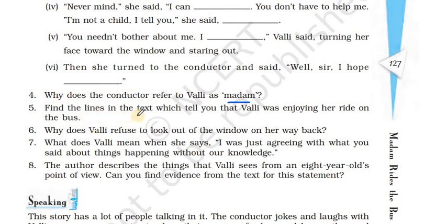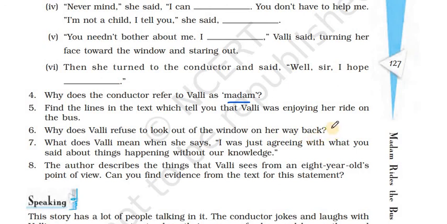Fifth question, find the lines in the text which tell you that Valli was enjoying her ride on the bus. So there are lots of lines, and one of them is Valli devoured everything with her eyes. So she really enjoyed everything that she saw with her eyes. Sixth question, why does Valli refuse to look out of the window on her way back?